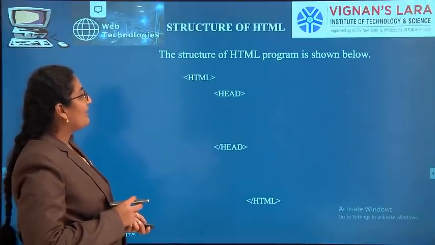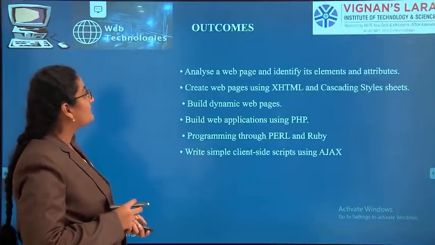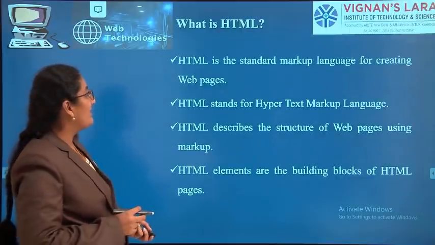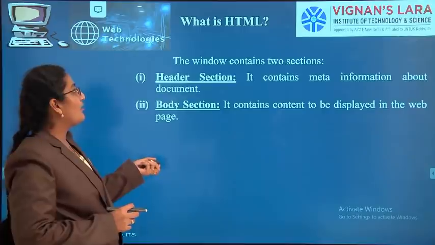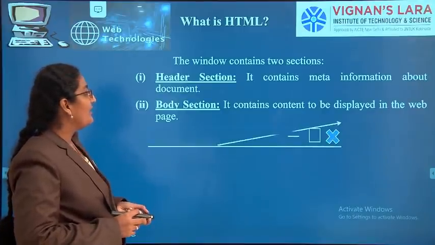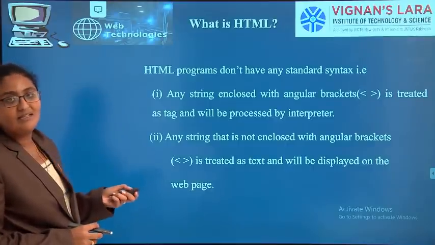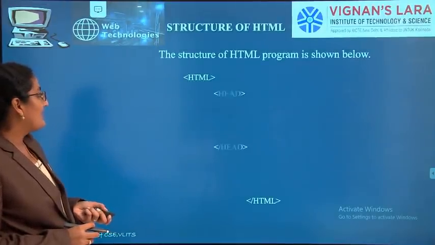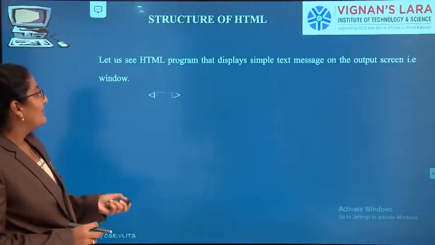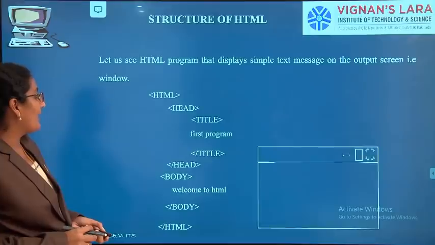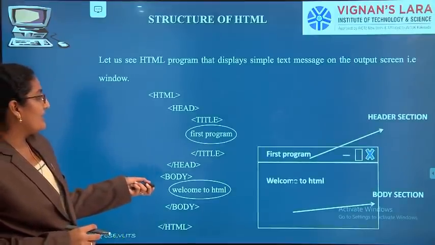Let us summarize what we have discussed today. We have seen the first unit syllabus. We have seen the introduction about HTML. We have seen the two sections of the window, header section and body section, with an example. Then we have seen the basic tag syntax, the structure of an HTML program, and a simple program to write welcome to HTML.